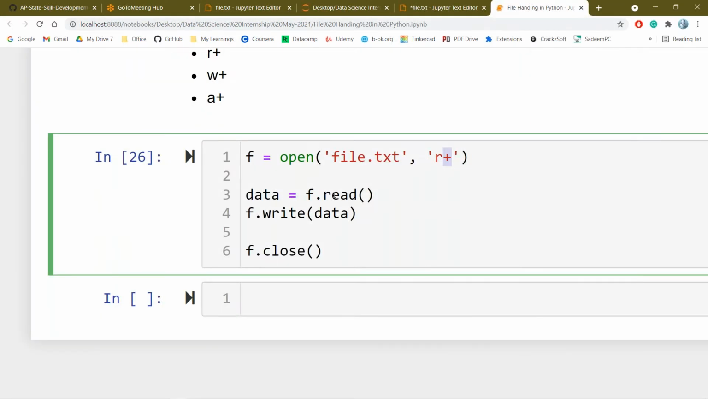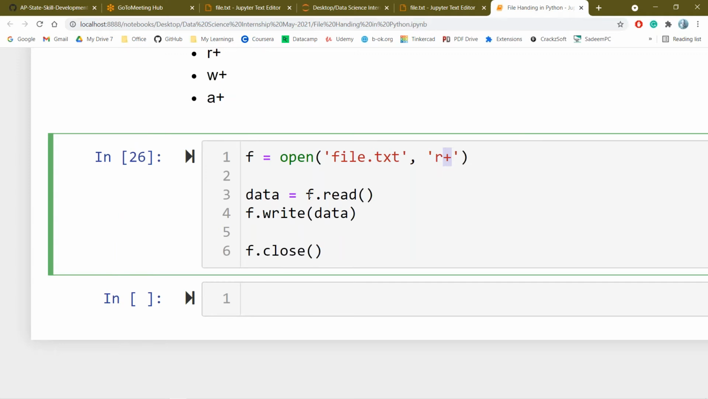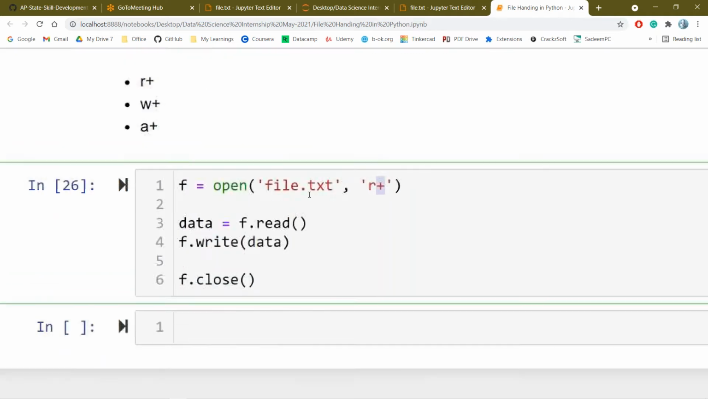So if I want to remove the duplicates, you can use a set and filter the data, whatever data is available. Okay, so r+. Similarly, you can also explore what happens using w+ or a+.